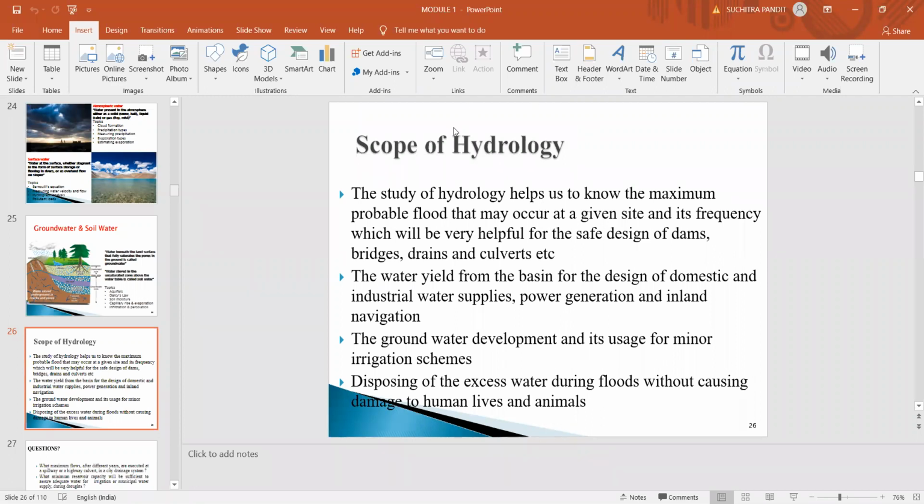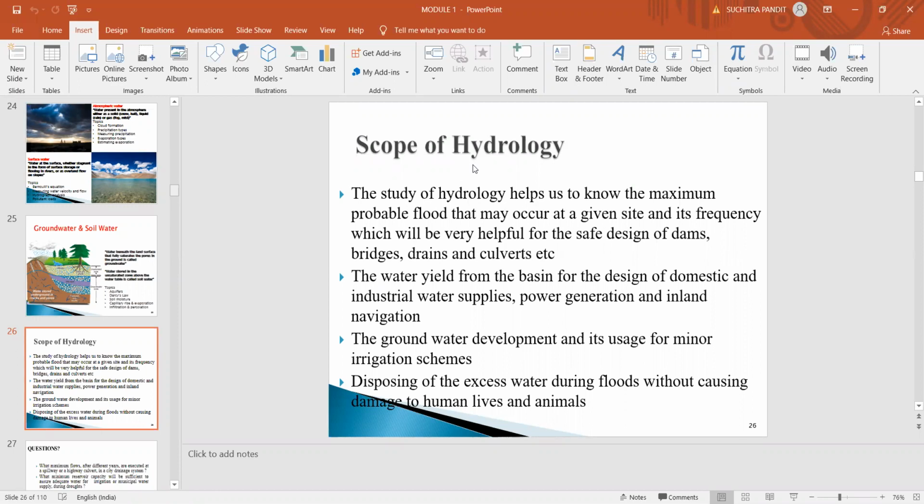So the scope of hydrology. We civil engineers are much interested in the third phase of the hydrologic cycle, that is the runoff or overland flow. The study of hydrology helps us to know the maximum probable flood that may occur at a given place and its frequency, how often the flood occurs, which will be very helpful for the safe design of dams, bridges, drainages, and culverts, etc.